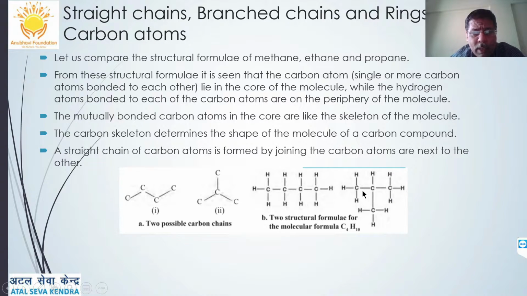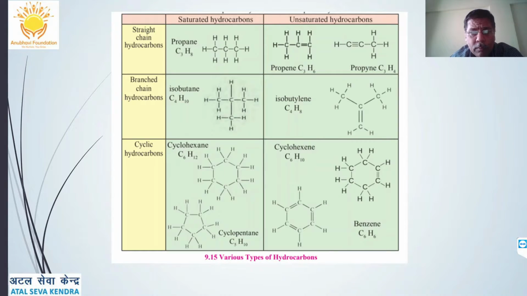So from the structural formula, we can see that the carbon atoms can be in a single chain, or they can have branches, and we can have different types of compounds with the same molecular formula. Now let's see saturated and unsaturated hydrocarbons. Propane, C3H8, is a straight chain hydrocarbon.